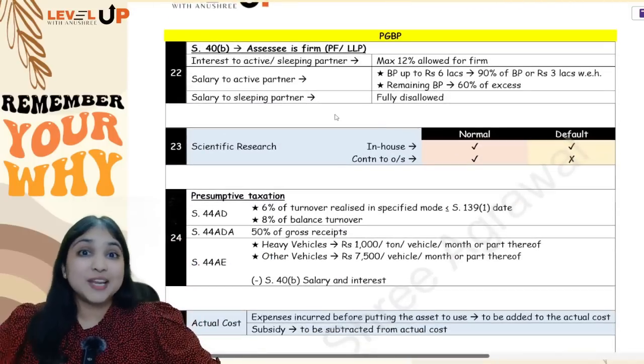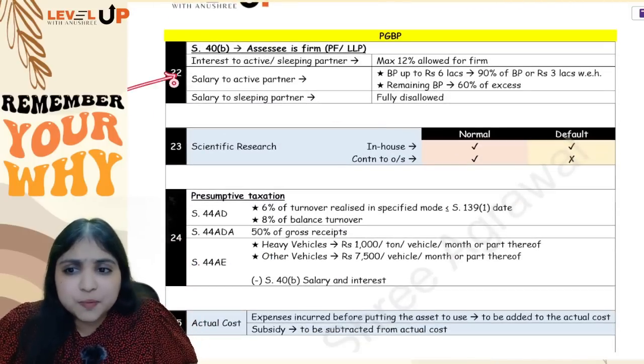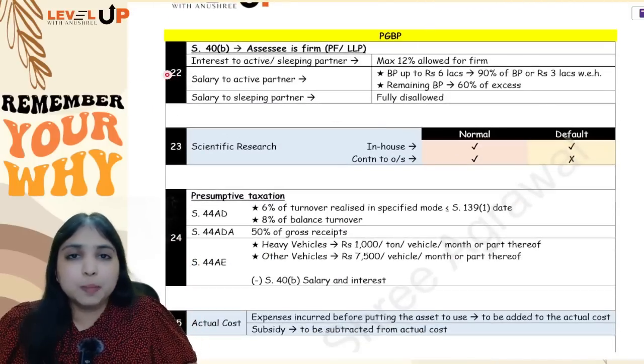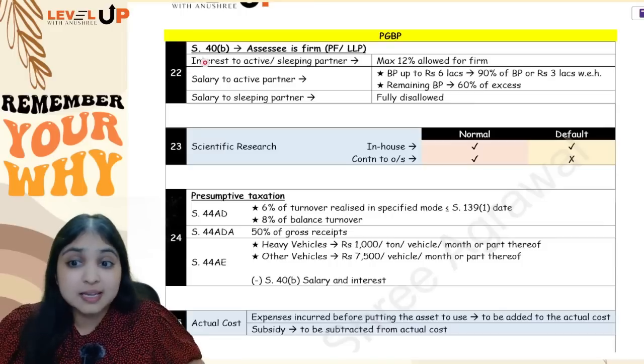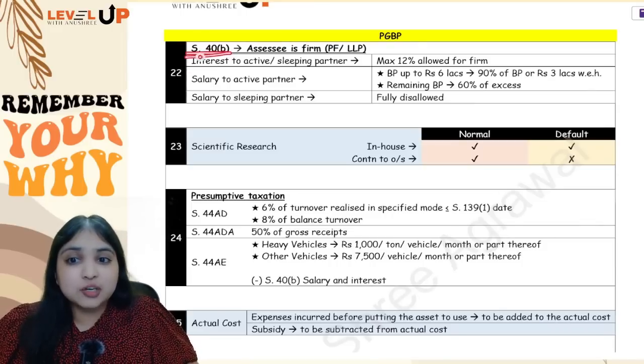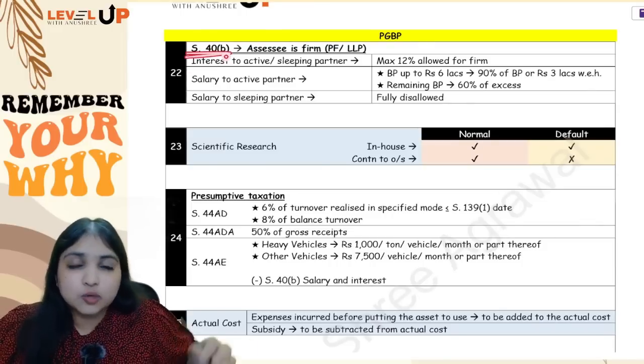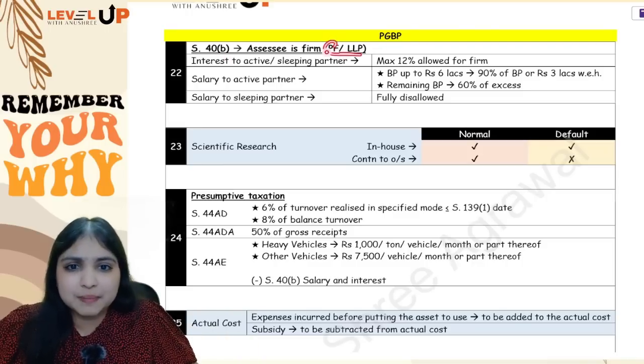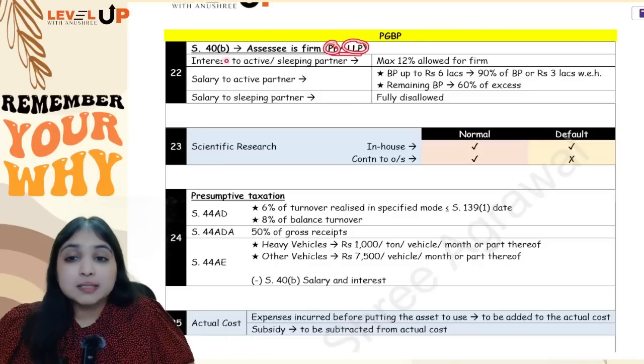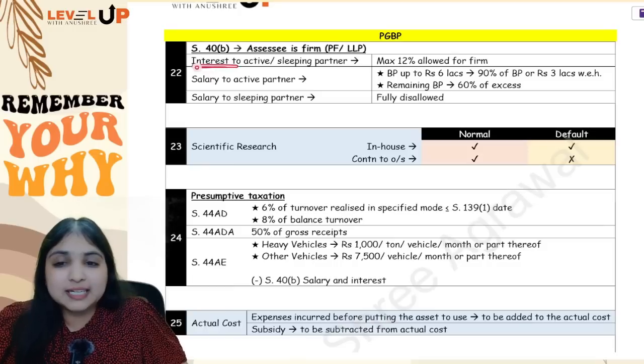Now come to your PGBP head of income. The most important adjustment which is highly probable in your examination tomorrow is section 40B. Section 40B applies to partnership firms and LLP. The firm can be a partnership firm or LLP, doesn't matter. See, totally 2 adjustments over here, interest and salary.